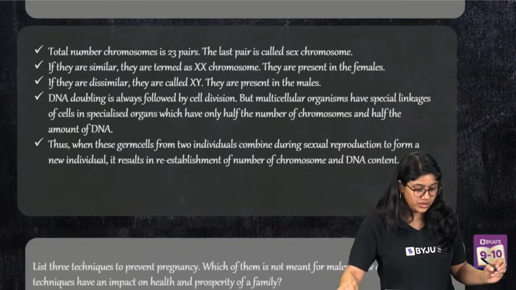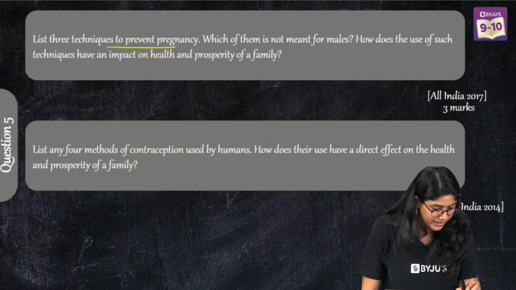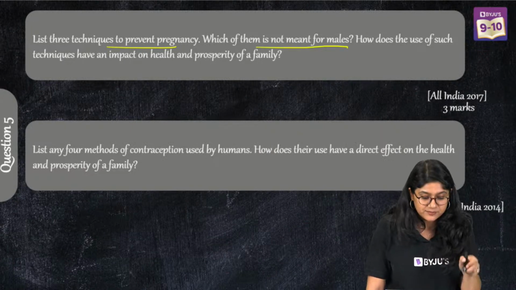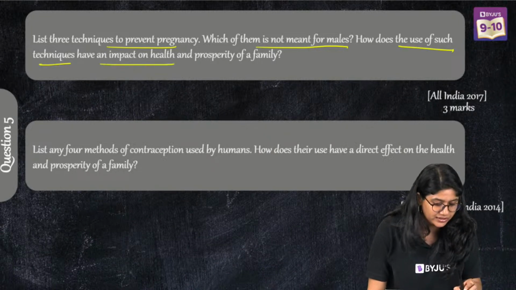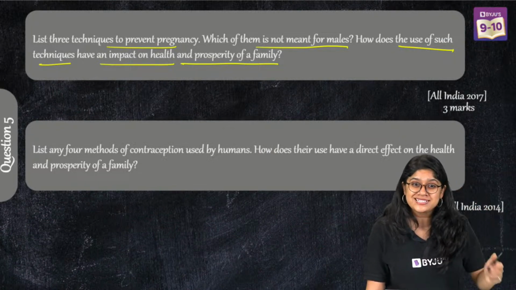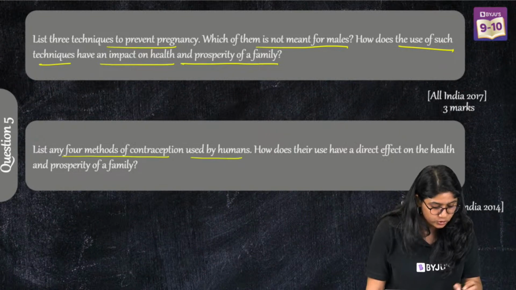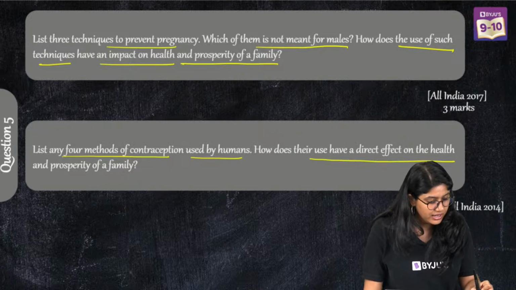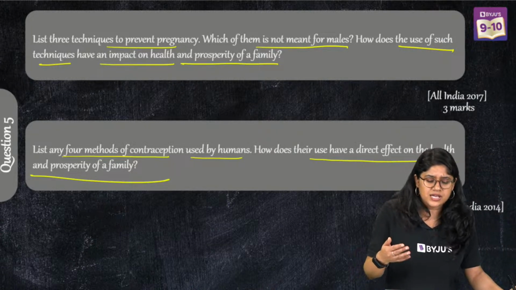Okay. Last 3 marks question, everyone, on our screen. List 3 techniques to prevent pregnancy. Which one of them is not meant for males? How does the use of such techniques have an impact on the health and the prosperity of a family? Same question with different wordings. It came like this: List 4 methods of contraception used by humans. How does their use have a direct effect on the health and the prosperity of a family? Easy peasy. We've just discussed.